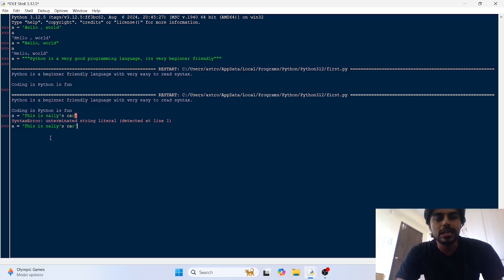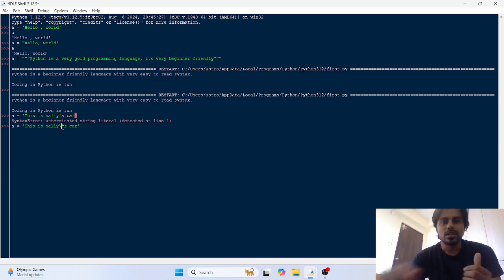So for printing this, you have to use string or character escaping, and to use character escaping, you have to put a backslash here. Whenever you use this backslash, you escape a character. So here we are escaping a character, which is a single quote, the apostrophe symbol.